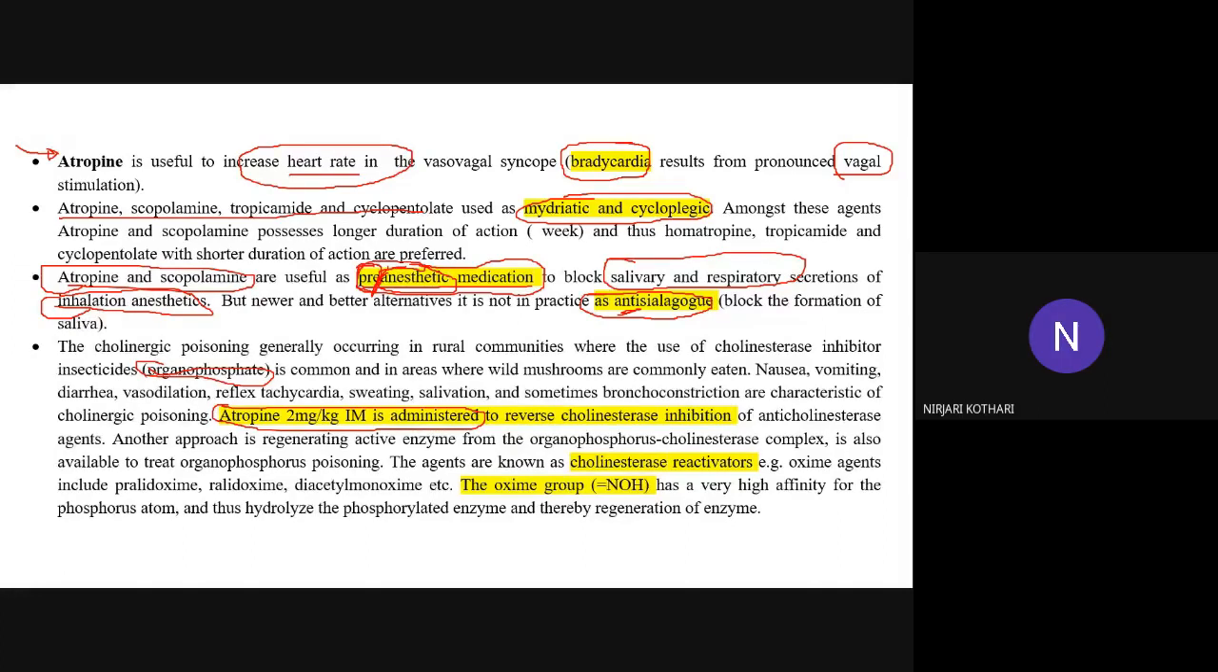Irreversible cholinesterase inhibitors. Good. Organophosphorus poisoning: organophosphorus compounds are irreversible cholinesterase inhibitors.